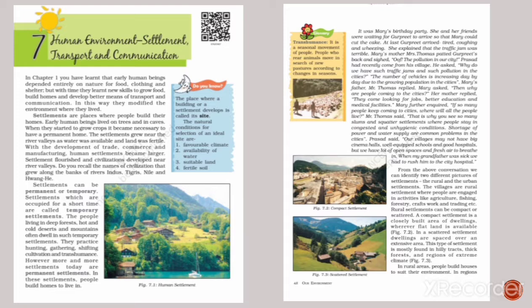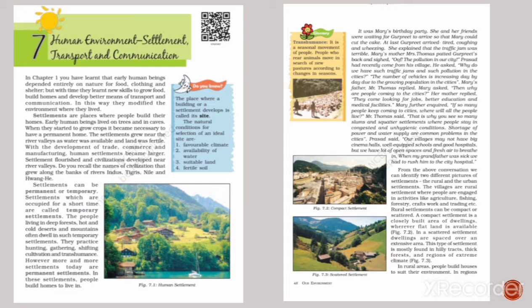As human society progressed with the development of trade, commerce, and manufacturing, human settlements became larger, and civilization developed near the river valleys.